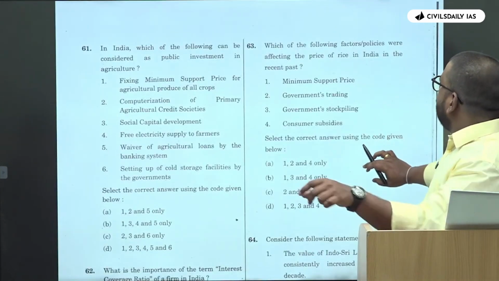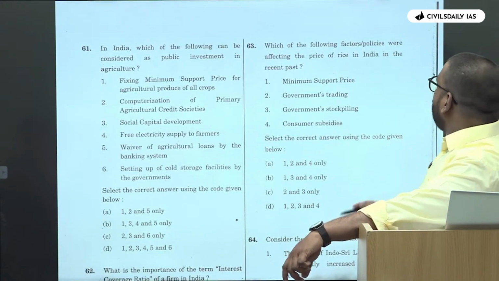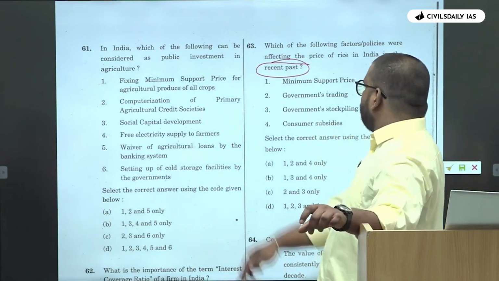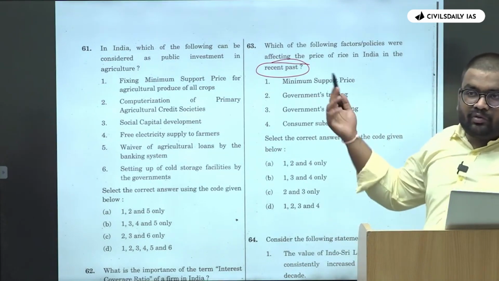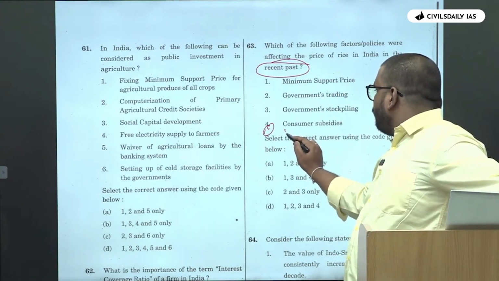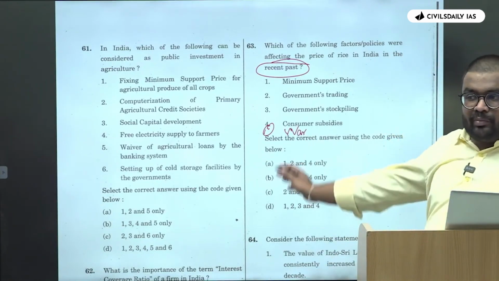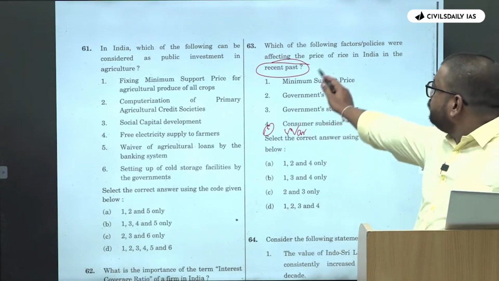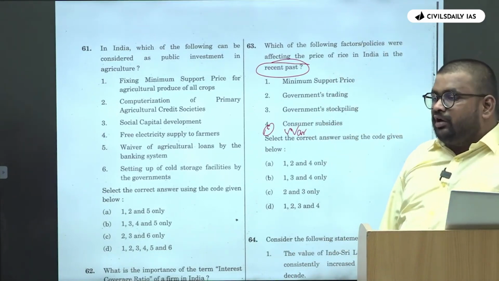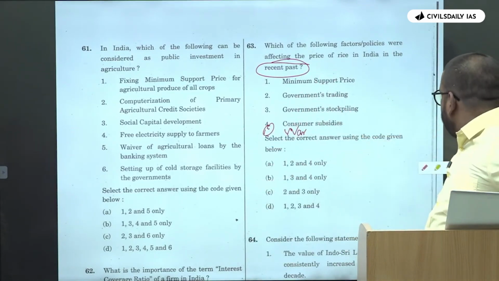Then, which of the following factors were affecting the price of rice in recent past? Again, recent past, they have said. Okay, if they would have given any of the option, like if they would have given option 5th as war, that would have been incorrect. If they had asked what affected the prices of rice any time after independence, then war would also come in. But they said recent past.